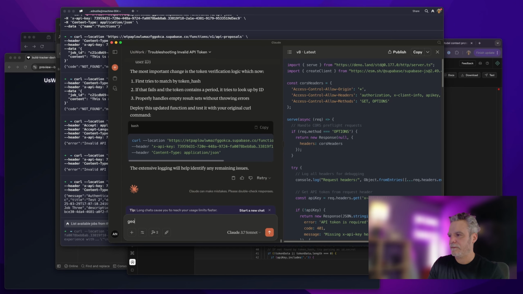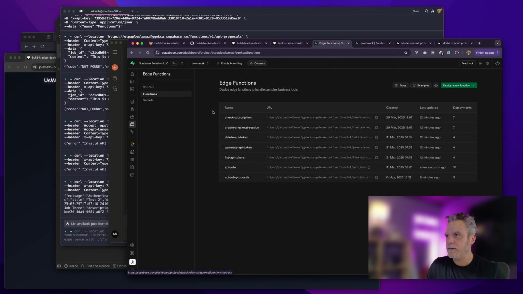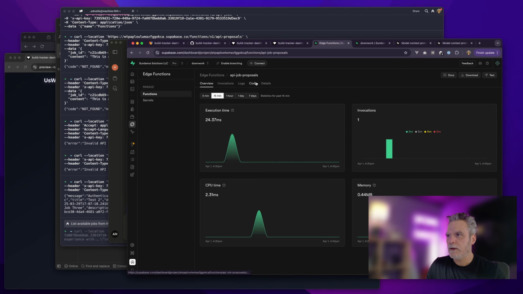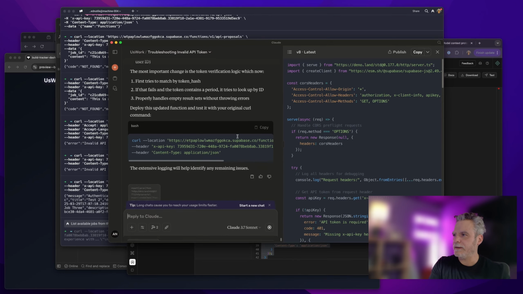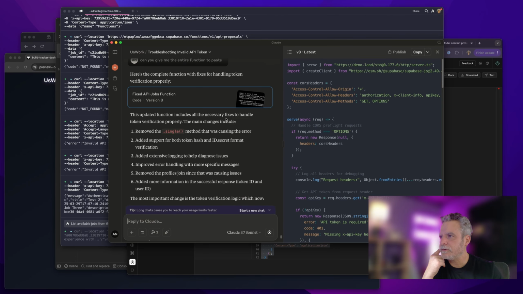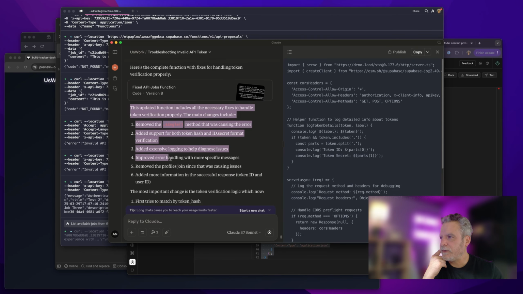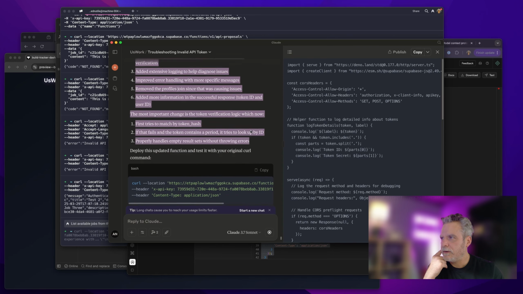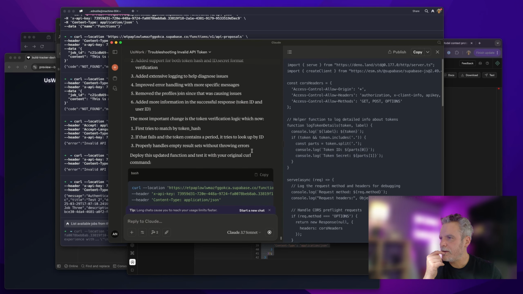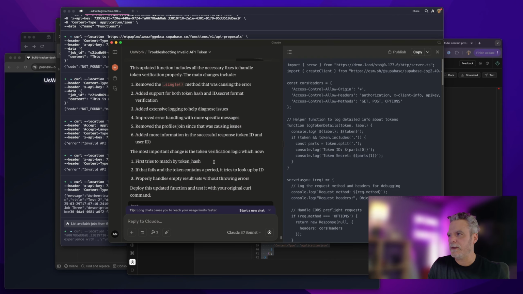Okay, great. And I think what I'm gonna do is, let's get jobs. Code, here we go. I want to see what it did, so let's go look. The updated function was in there. Remove the single method. So it's interesting. It's almost like whenever I ask for a function, it's like this is knowledge I want to keep.